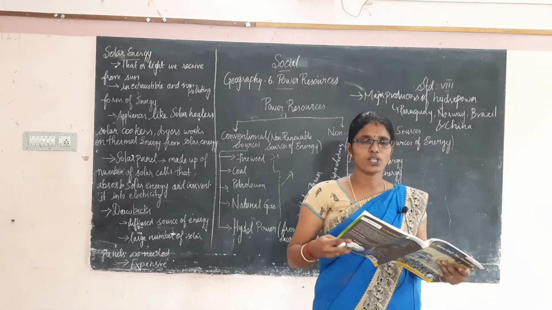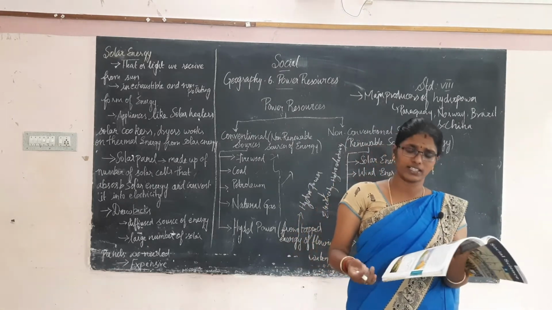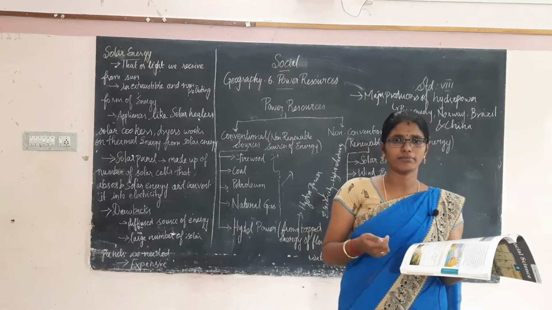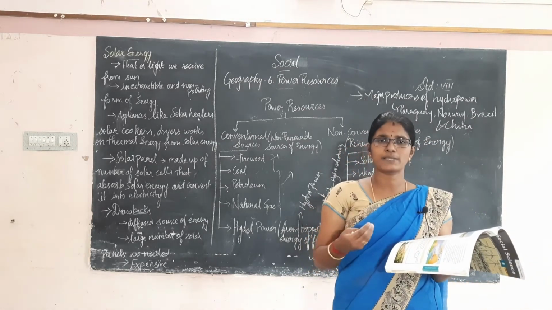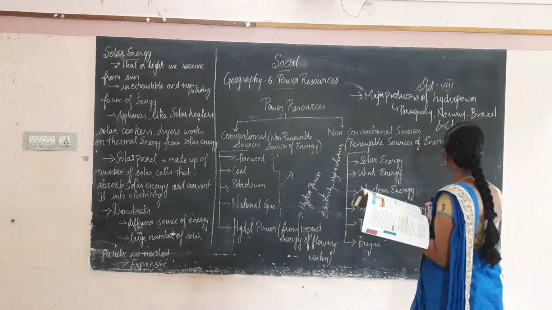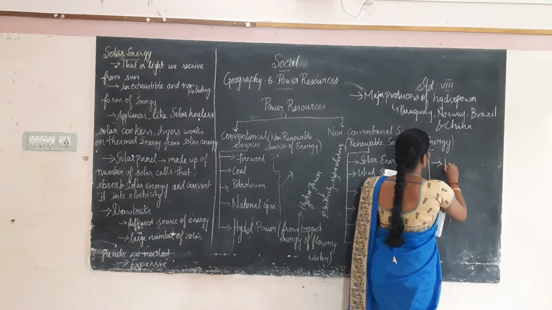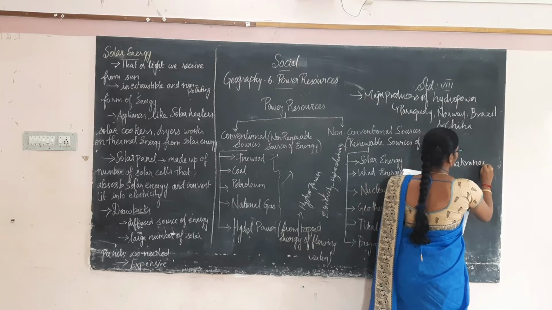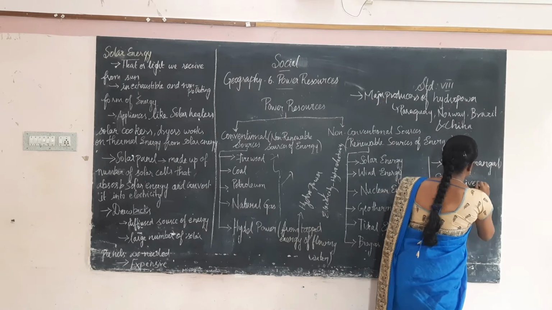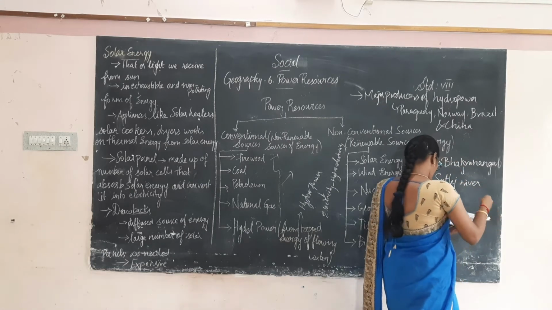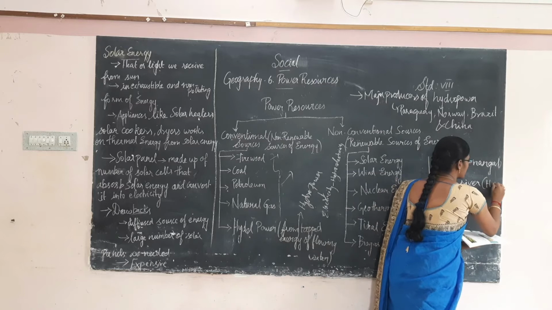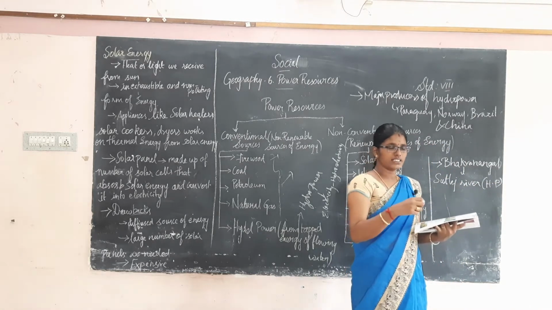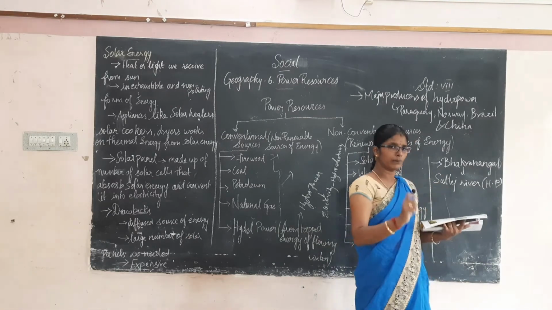We are also having some important hydropower stations. What are they? Bhakra Nangal Dam. You all heard about Bhakra Nangal Dam? Across which river is it built? Bhakra Nangal Dam is built across the Satluj River in Himachal Pradesh. Okay, it is in Himachal Pradesh.